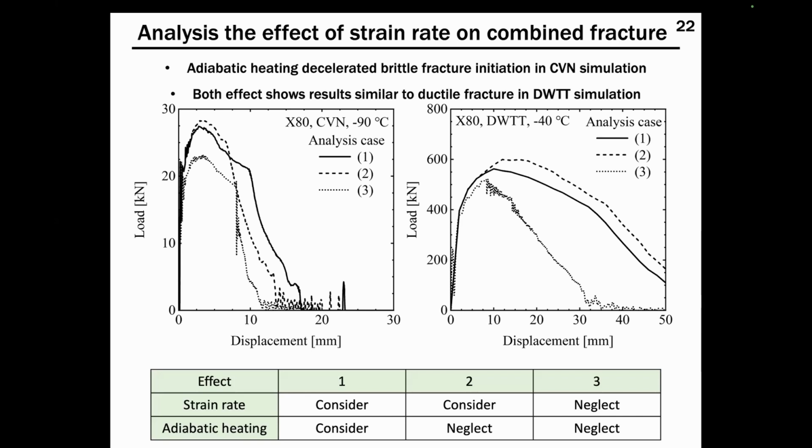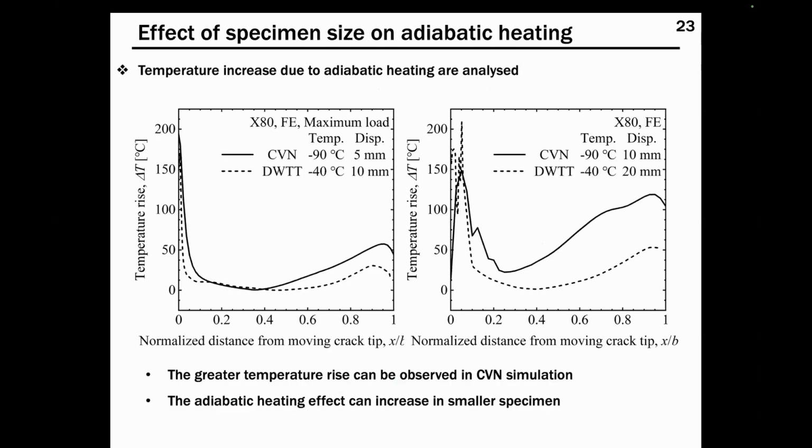However, in combined ductile-brittle fractured DWTT, a very similar result to that for ductile fracture DWTT can be seen. So the effect of adiabatic heating is much more significant in the small size of specimen.